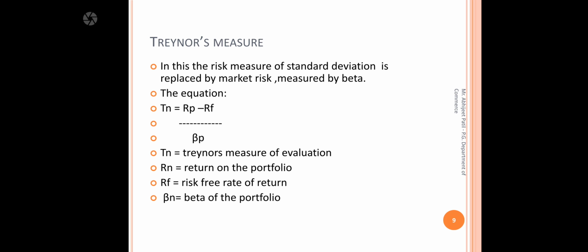Sharpe does not consider the market risk, only the portfolio risk, through the standard deviation. But Treynor measures the market risk, so the standard deviation is replaced by beta. Therefore the formula to calculate Treynor's performance is portfolio return, RP, minus RF, the risk-free asset return, divided by the beta factor. That is the only change between Sharpe and Treynor: Sharpe measures risk with standard deviation, Treynor measures market risk with the help of beta.